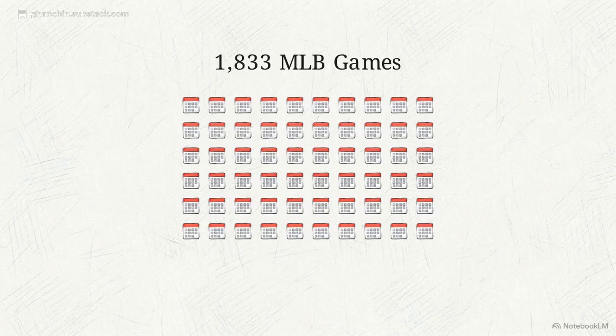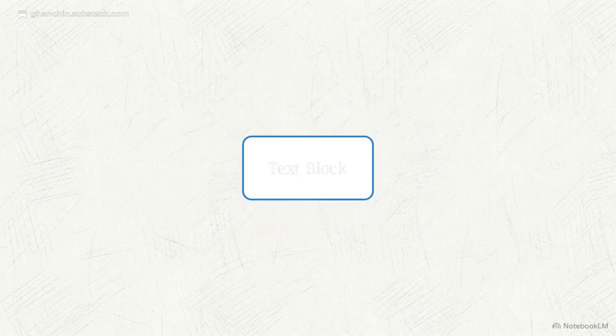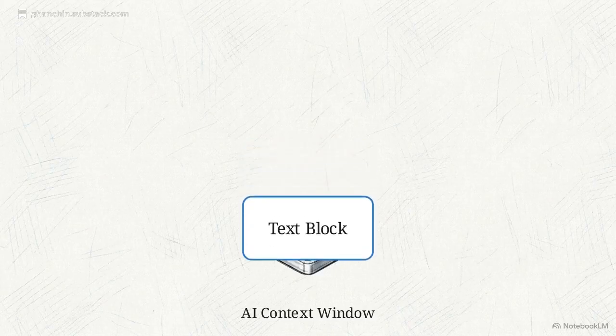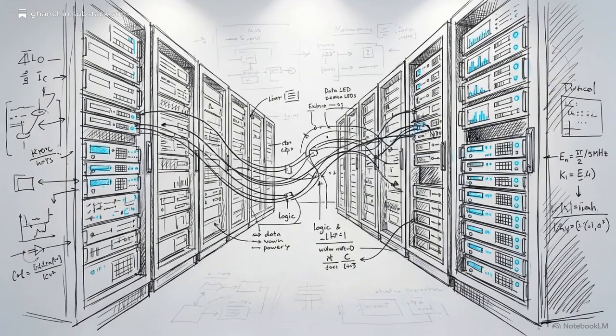Managing an 1,833 game schedule requires a specific architectural approach, known as prompt caching. We compress the entire schedule data into a single text block. That full schedule is loaded into the AI's context window exactly once, on the very first message of the session. Every follow-up question the user asks pings the model without needing to reload the entire dataset. Avoiding those redundant data loads is what makes this economically viable at scale.